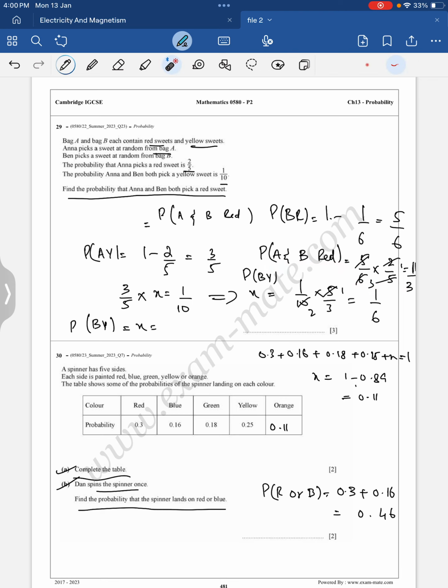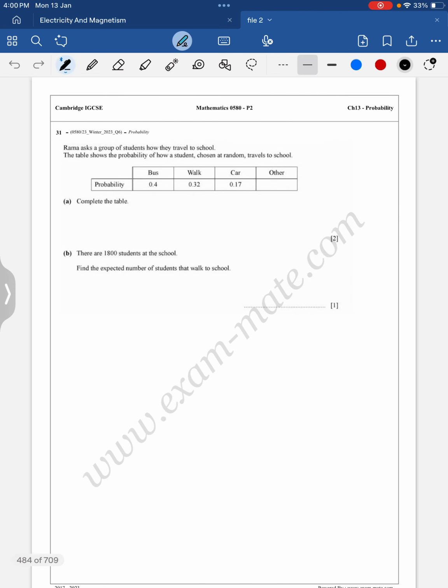Clear? Okay, let's do question number 31. We have to complete the table. So 0.4 plus 0.32 plus 0.17 plus x is equal to 1. So if I total them up, I will be getting 0.4 plus 0.32 plus 0.17, that is 0.89 plus x is equal to 1. So x is equal to 0.11.